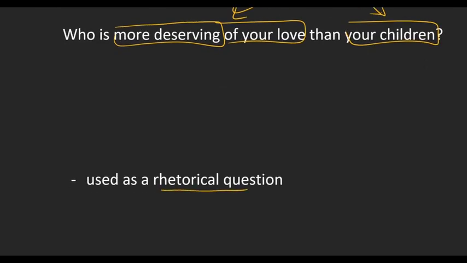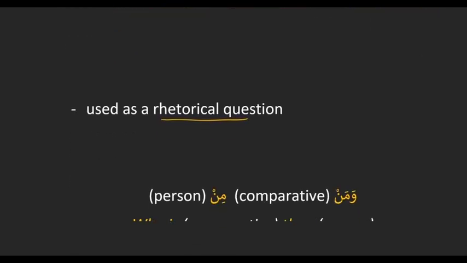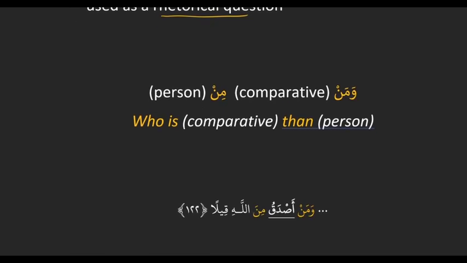And so how does this template, or how does this structure look in Arabic? So here it is. It starts with waman, right? That's like a constant, and then it's followed by the comparative. And then we have a min, and it's followed by the person. So if we were to relate this back to the example we saw earlier, it would be waman.